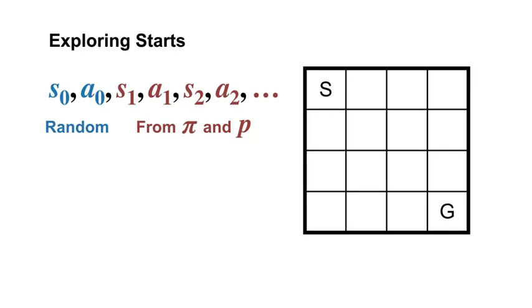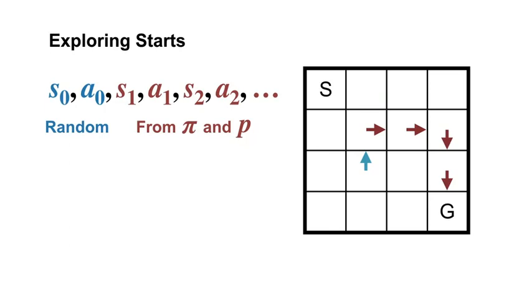Consider the grid world on the screen. Let's see how exploring starts works with the policy shown in red. Exploring starts will randomly sample a state and action at the start of an episode, shown in blue. In this case, the blue action is not the same as the red one. After the initial action, the agent will follow the red policy until the episode ends.